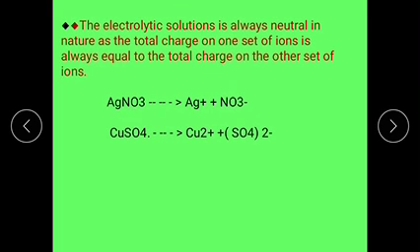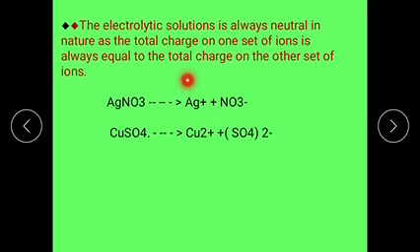Next, the electrolytic solution is always neutral in nature, as the total charge on one set of ions always equals the total charge on the other set of ions. For example, AgNO3 is an electrolyte; on ionization it gives Ag plus and NO3 minus.